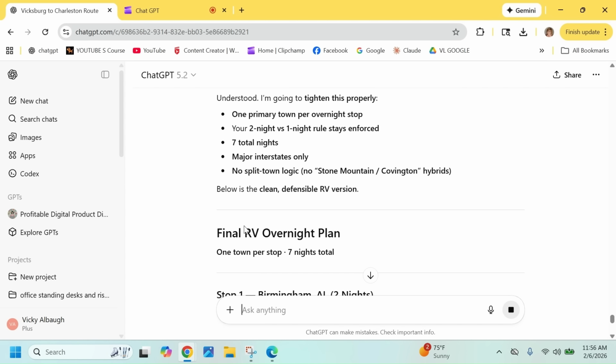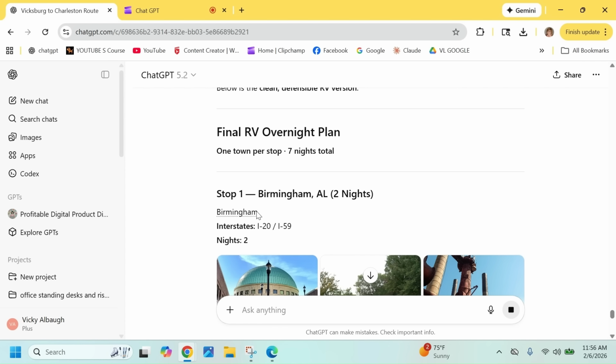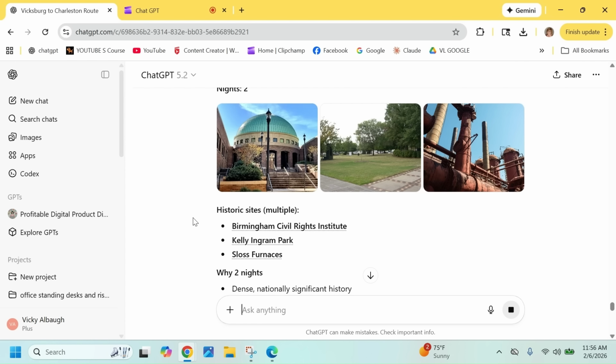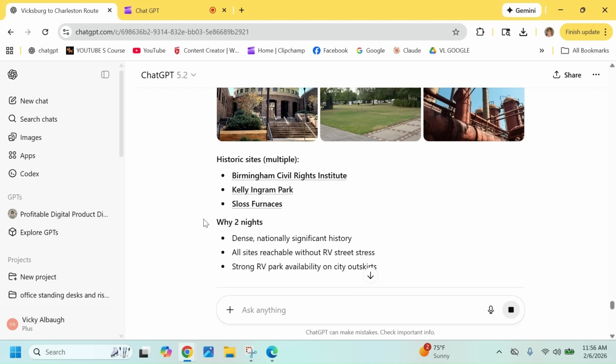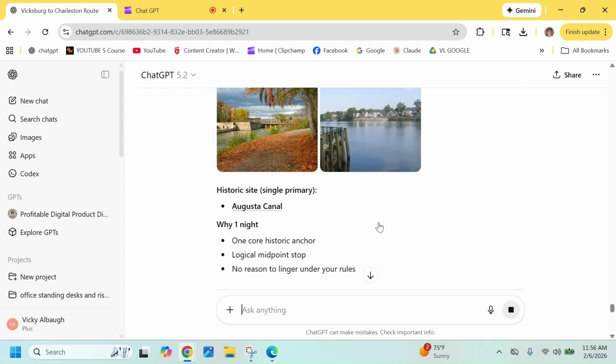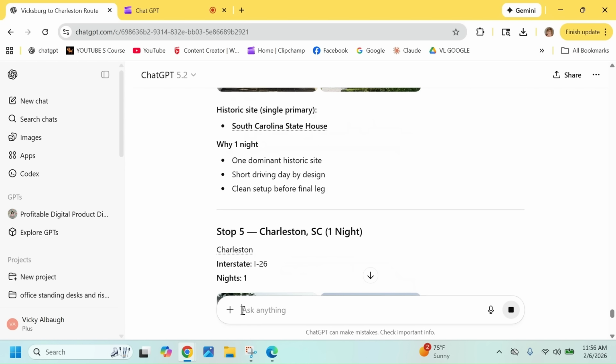Okay, so final RV overnight plan. We have 7 nights again, 2 nights, 1 town per stop. So it takes away the ones that might be a little bit farther away. Things kind of have to be close together. Okay, so that did that. That tightened things up a little bit for sightseeing.